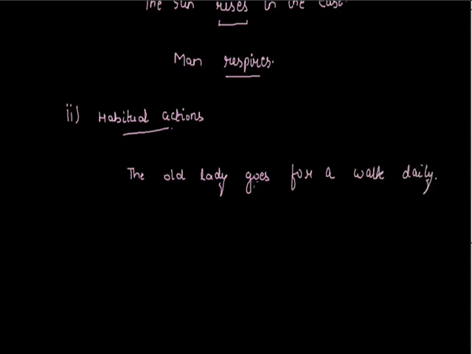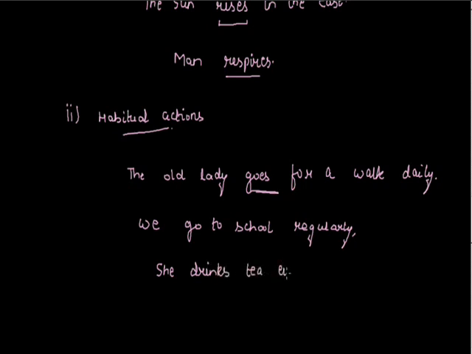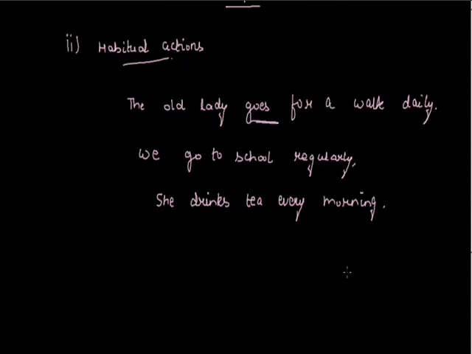The old lady goes for a walk daily. Here also we use simple present tense or first form of verb because it is a habitual action. Another example, we go to school regularly. She drinks tea every morning. These are some examples of habitual actions.